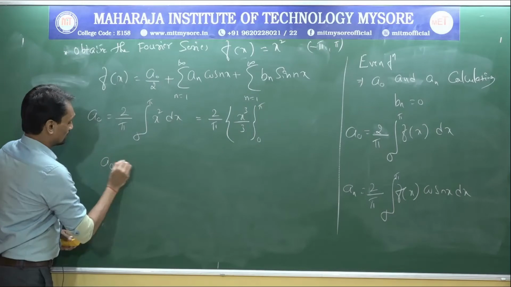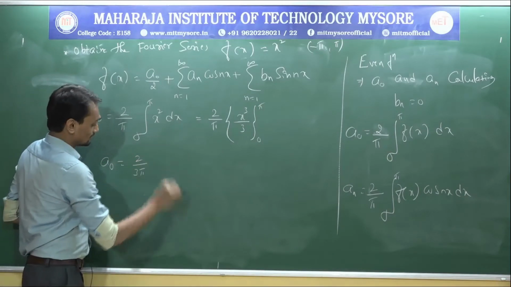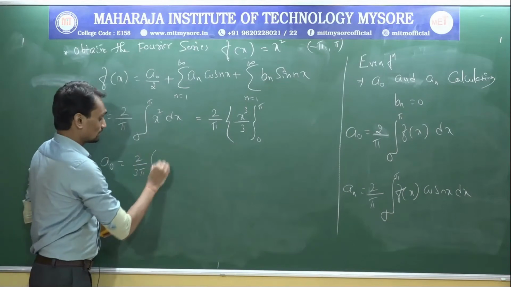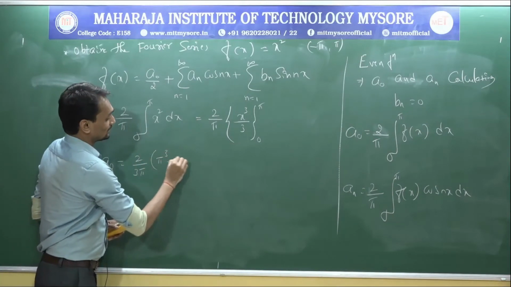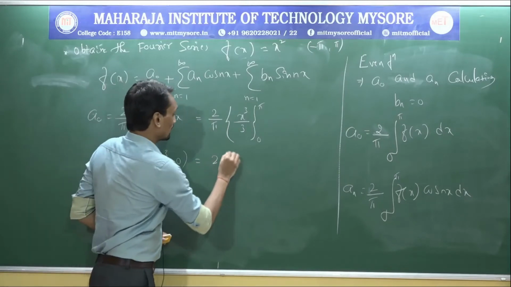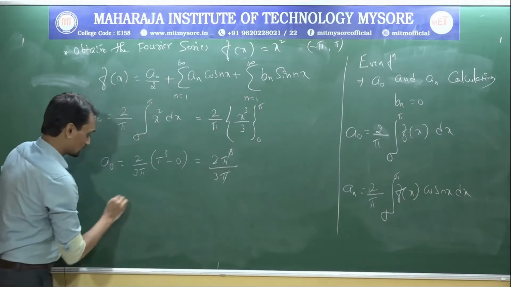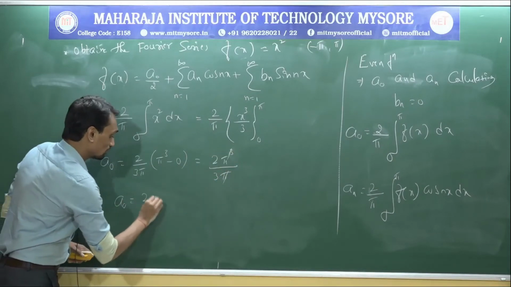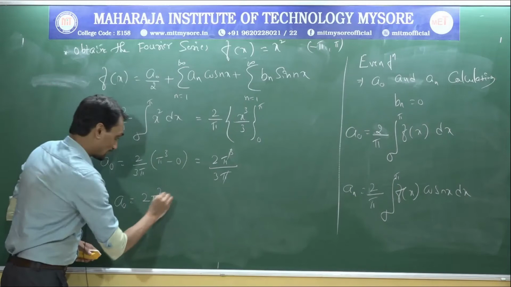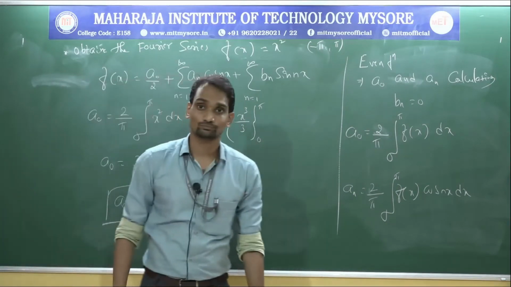That is a naught equal to 2 by 3 pi, so it becomes pi cube minus 0. So we can write it as 2 pi cube divided by 3 pi. Pi and pi cancel. So a naught equal to 2 pi square by 3. This is the a naught value.